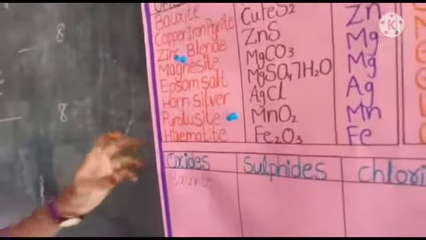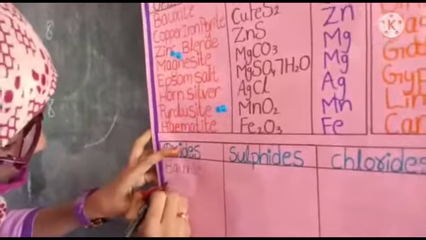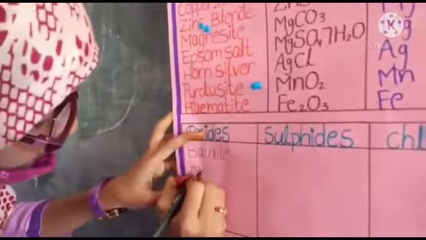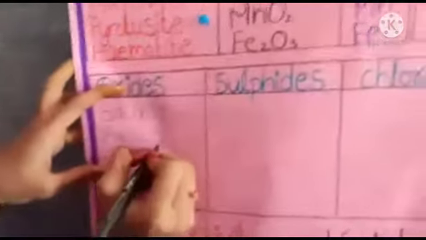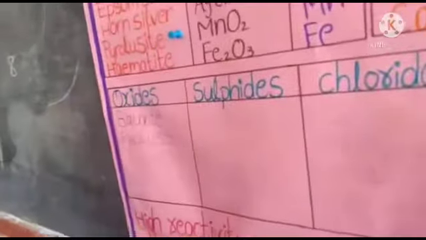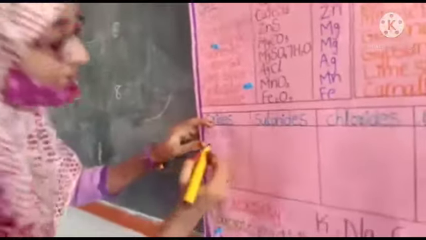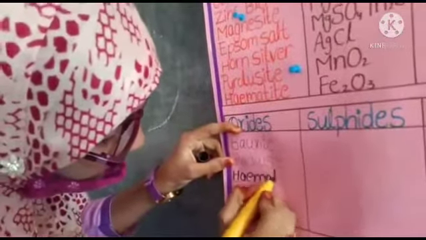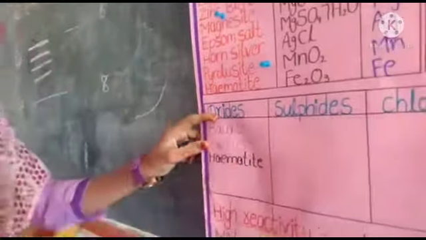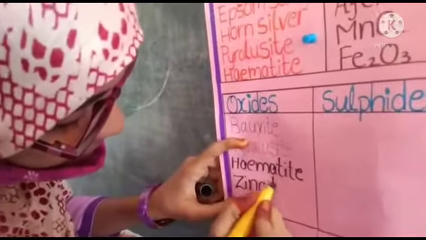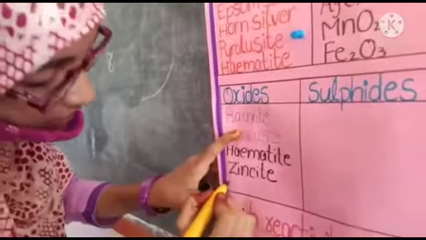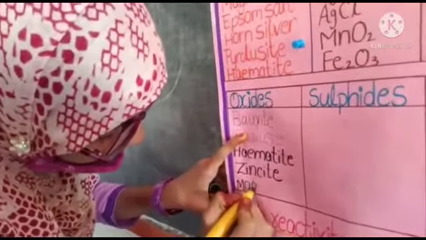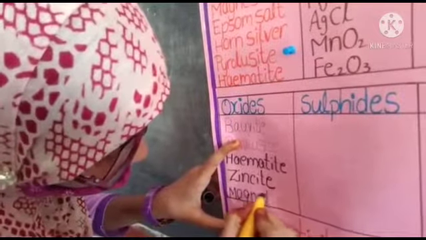First one is bauxite, the second one is pyrolusite, the third one is hematite, the fourth one is zincite, and the fifth one is magnetite. These are the oxides in the above table.